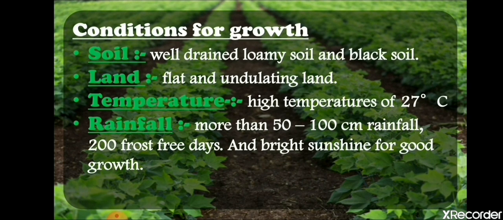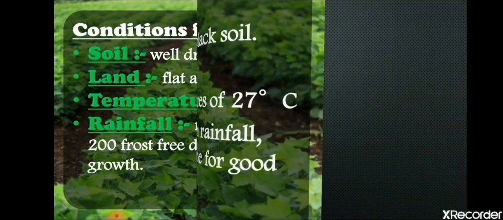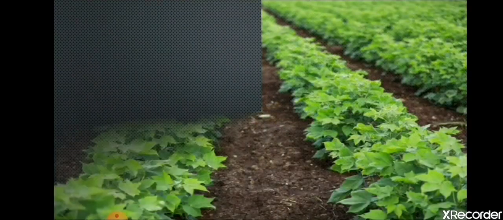Here you are able to see green plants, but usually we see brown plants of cotton. That means the plant has started ripening, and then it gives beautiful cotton flowers. So that is why it needs bright sunshine for the ripening of the cotton plant. Now let's see the next one.